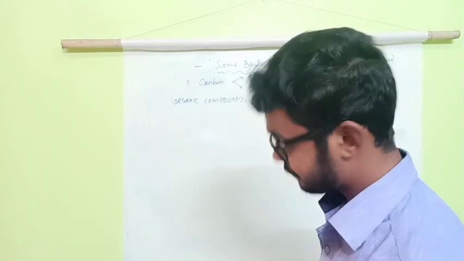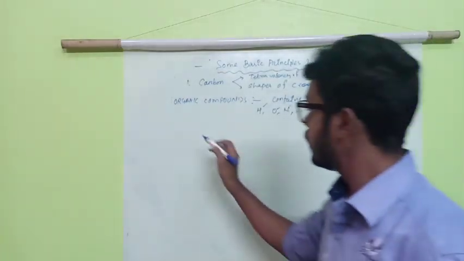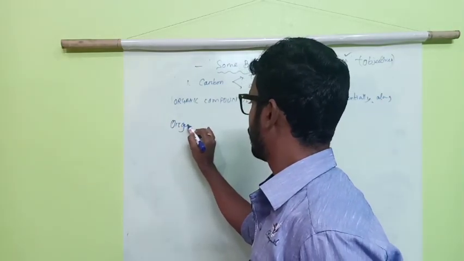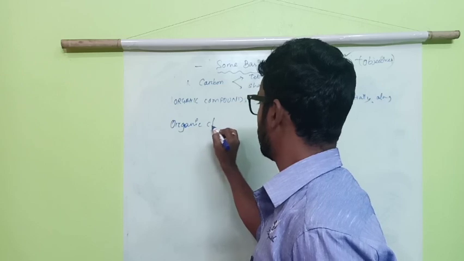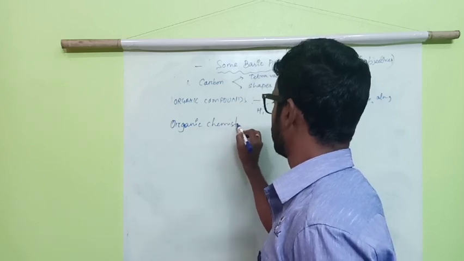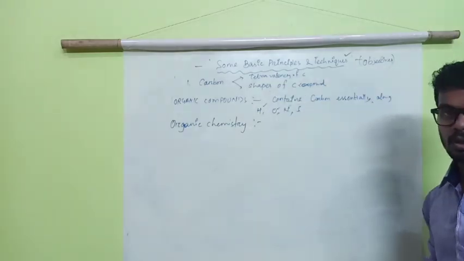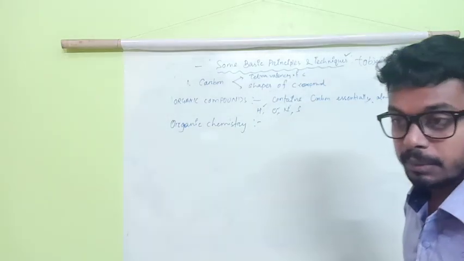Okay. What is organic chemistry? You know about organic compounds. If someone asks, what is organic chemistry?